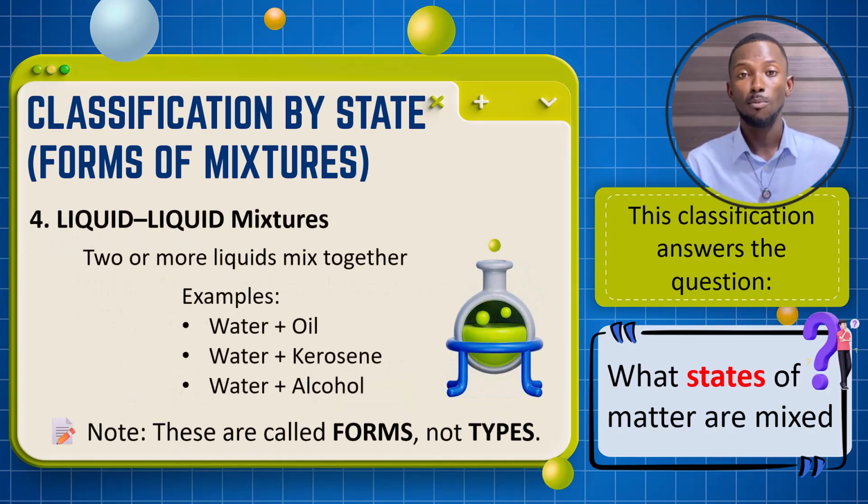The next form of mixture I'll be describing is the liquid-liquid mixture. For this, we have two or more liquids mixed together. For that, we have examples such as water and oil, water and kerosene, water and alcohol. These are all liquids. So if you have two or more liquids and you mix them together, you have a liquid-liquid mixture. As simple as that, right?